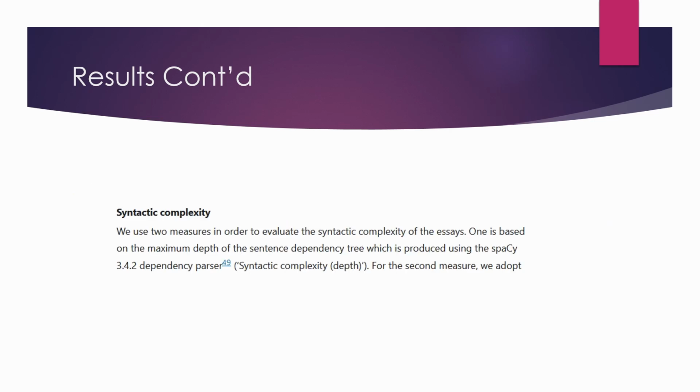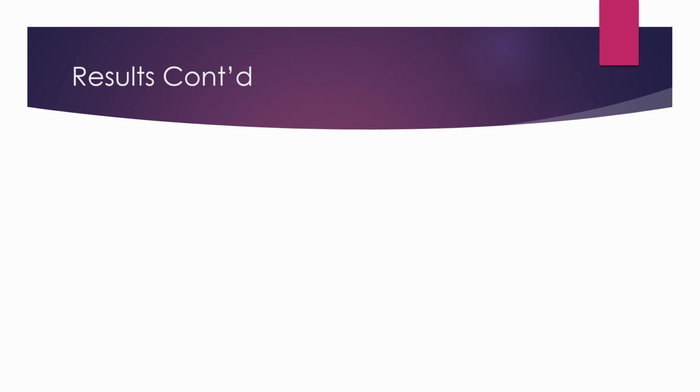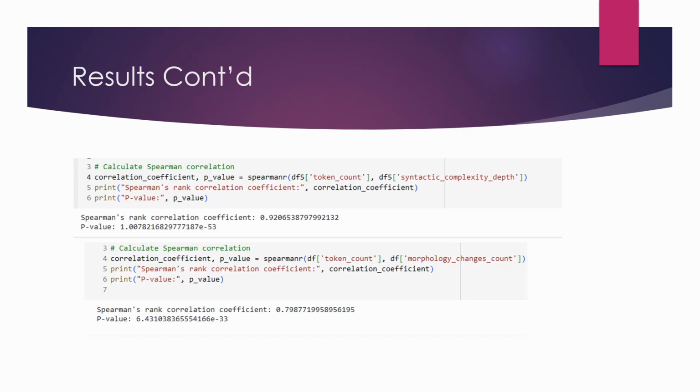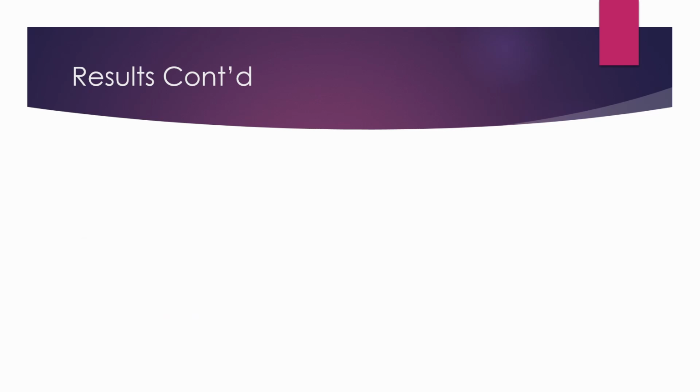The final two types of analysis I have to preview are the morphology feature counts and syntactic complexity. Morphology changes were counted using NLTK's stem and lemmatization tools, and following the Herbold paper, I calculated a measure of syntactic complexity using spaCy. After graphing this data, I immediately recognized the similarity to the token count graph, and their apparent correlation makes sense. The more words means more word changes on average, and similarly for sentence complexity. So for these measures, I mostly looked at them relative to their token lengths.